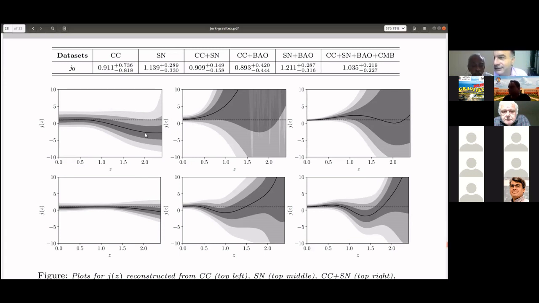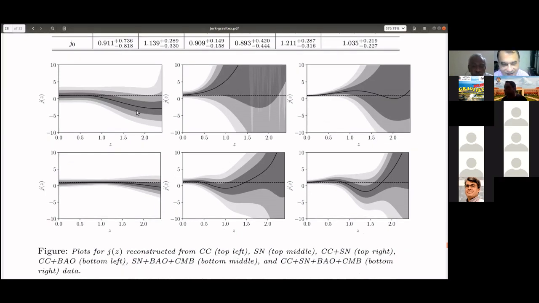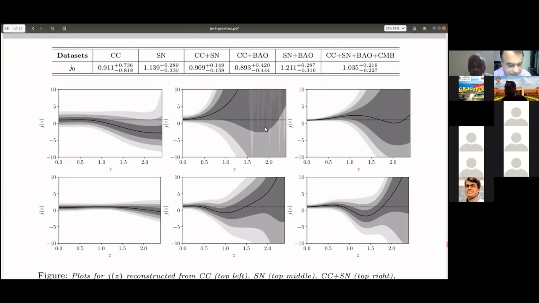So there is a difference in the nature of the best fit curve. Although lambda CDM is included in 1 sigma in almost all the cases, if you use only the CC, there is a dip downwards, and if you use only supernovae, it goes up. If you use a combination of them, these effects are reduced.